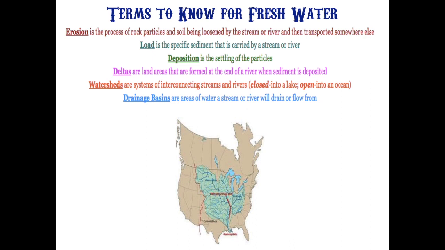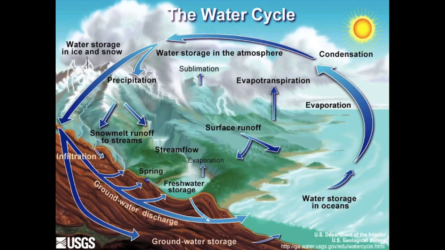But a drainage basin is when ice and water perhaps comes from the mountains, and as it's draining down, it's draining from an area in which it's then draining and flowing from a high area. Make sure you know the water cycle. We talked about that last week. Make sure you know evapotranspiration, transpiration, condensation, evaporation, vaporization, precipitation, infiltration, percolation. If any of those words that I just described you don't recognize, make sure you look those terms up.